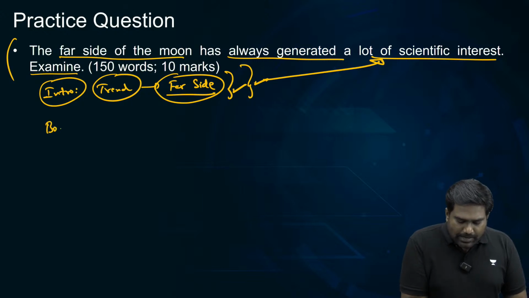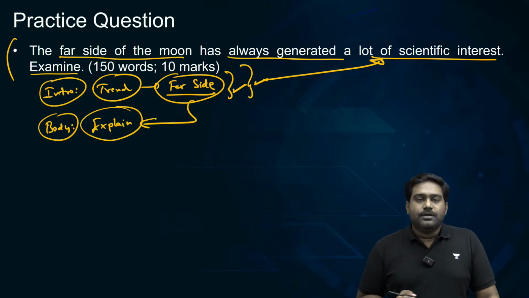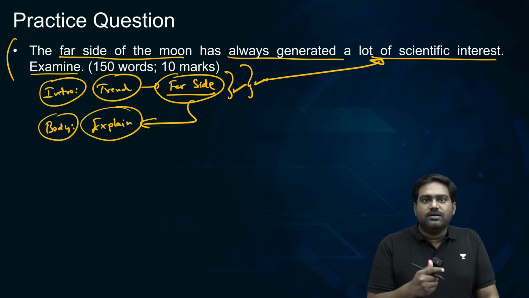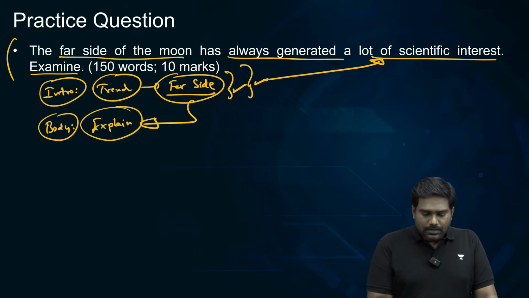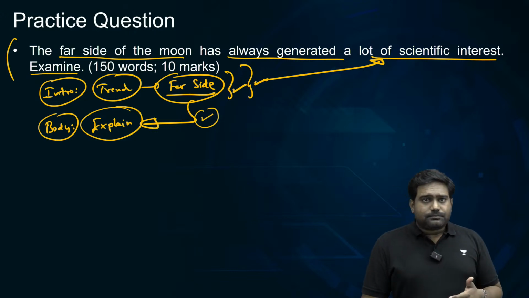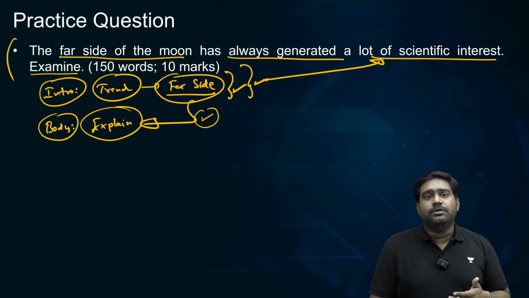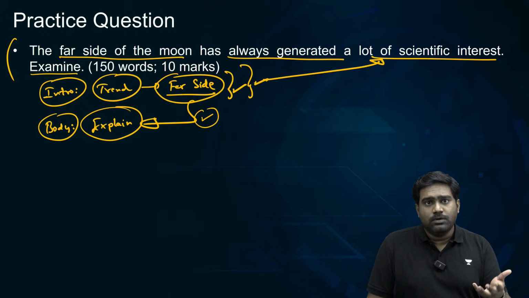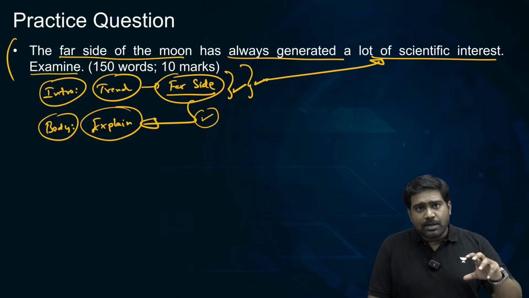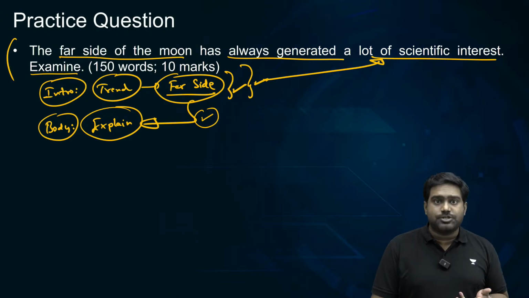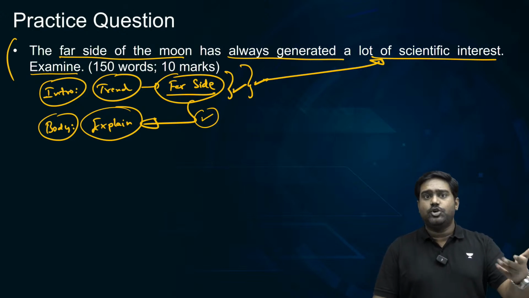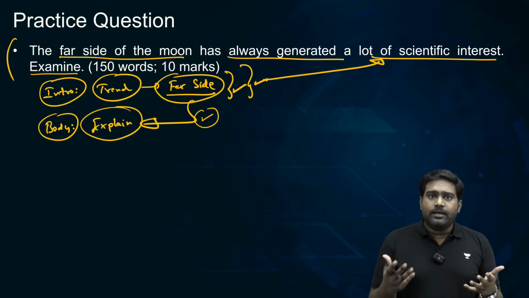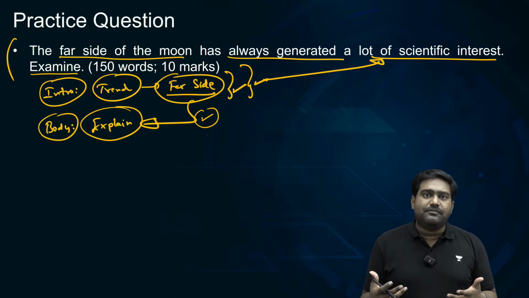Then in the body, you can explain why the far side of the moon generates this interest and curiosity. Explain the tidal lock between the Earth and the Moon, and how only the near side is always visible from the Earth and the far side is permanently hidden. So studying the far side can give a lot of information about planetary formation of the moon, the impact the Earth had on the moon during its formative years, the thermochemical properties, composition and mineral structure of the near and far side. This is of great scientific relevance and potential economic and geopolitical significance as well. So that is why countries are so eager to land here and study the far side.